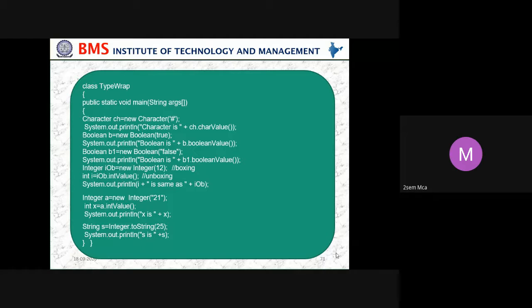Then System.out.println("iOb: " + iOb + " i: " + i). Integer a = new Integer(21); int x = a.intValue(); System.out.println("x is " + x). String s = Integer.toString(25); System.out.println("s is " + s).